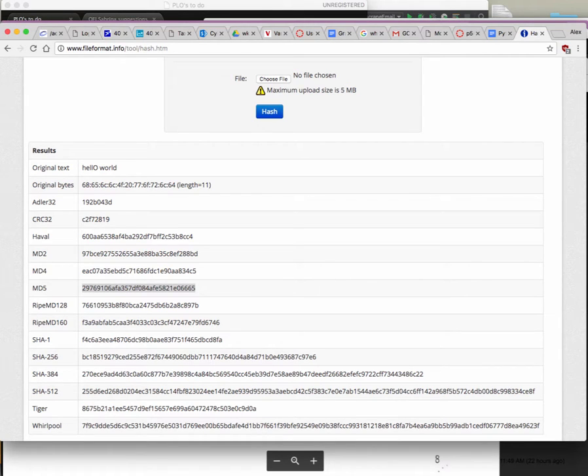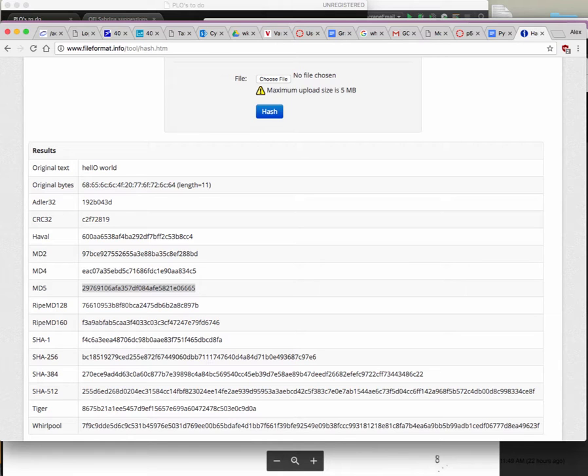So the good thing about hashing, or the reason why we're using hashing, is there's no way for you to reverse engineer. In other words, write a program that's going to look at this number and say, okay, magically it came from this combination of letters and words. It's just because of how hashing works. It's not possible.